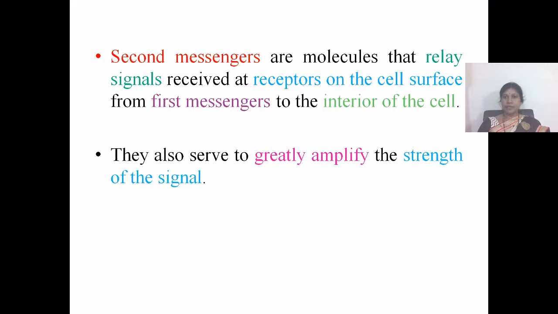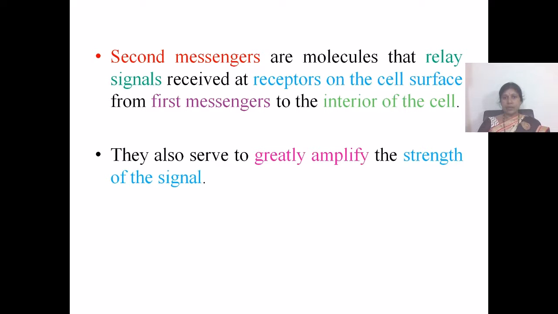Epinephrine is the first messenger, and glycogenolysis is done with the stimulation of epinephrine by the liver cell. In the interior of the cell, cyclic AMP is formed.